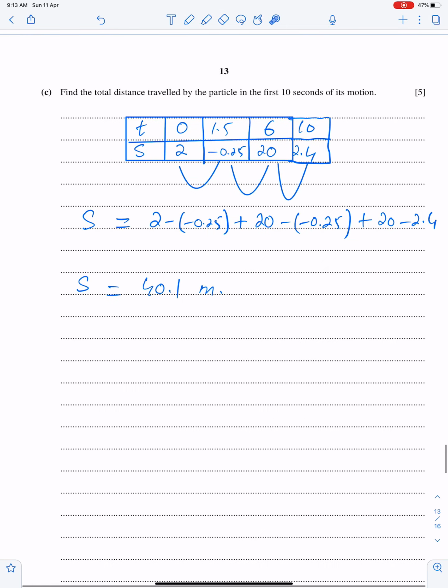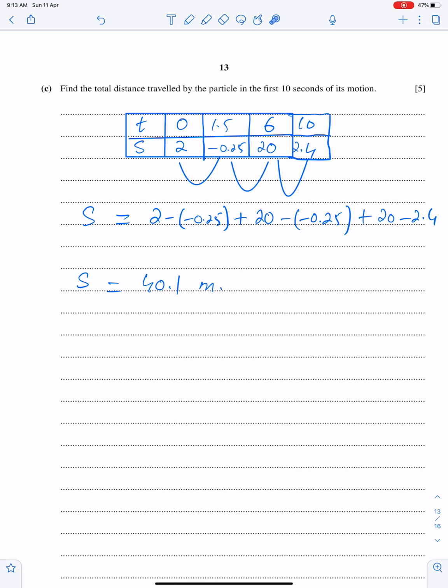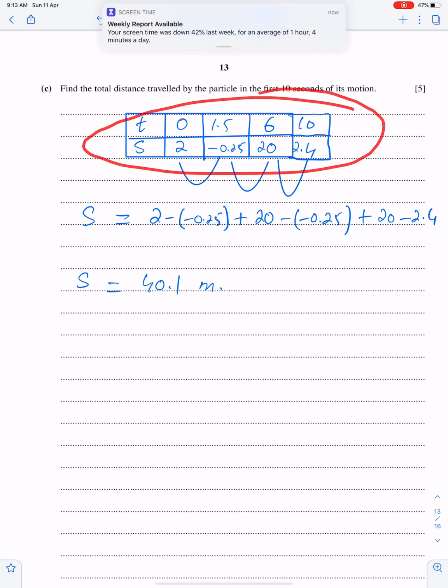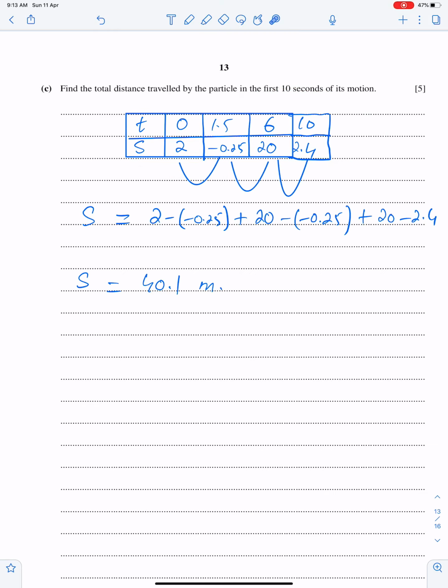Find the total distance travelled by the particle in the first 10 seconds of its motion. This is so simple. Make a box for that. So you have to consider the time at which particle was instantaneously at rest. Always take the time at which particle is instantaneously at rest. So this is the time 1.5. So must consider that time in the box as well. So 0, 1.5, 6 and 10.